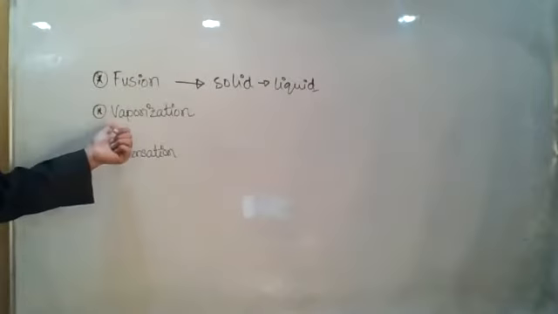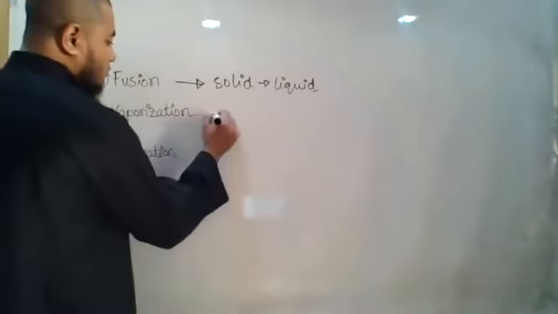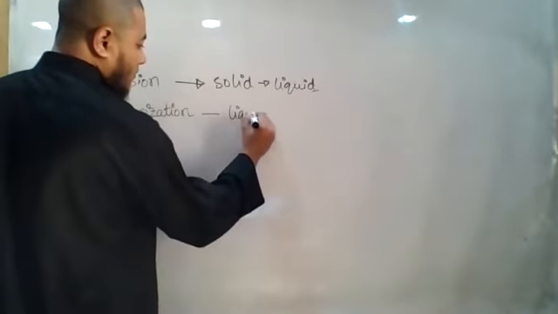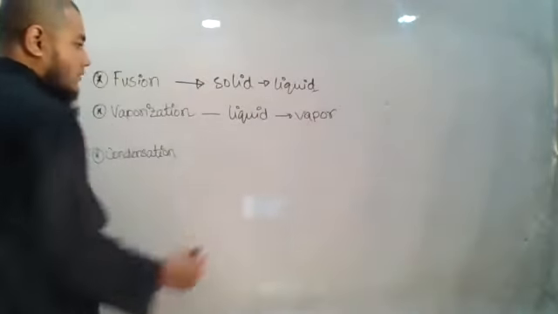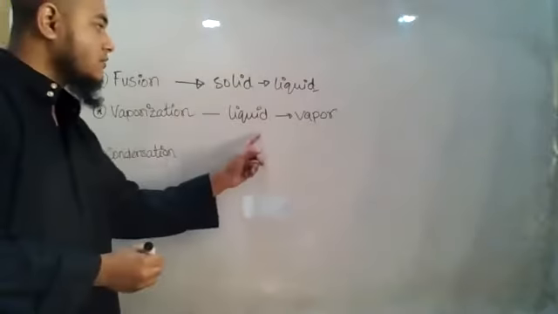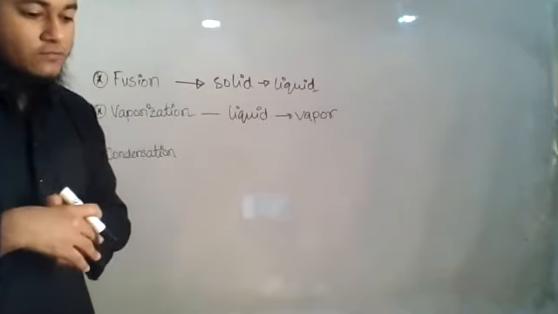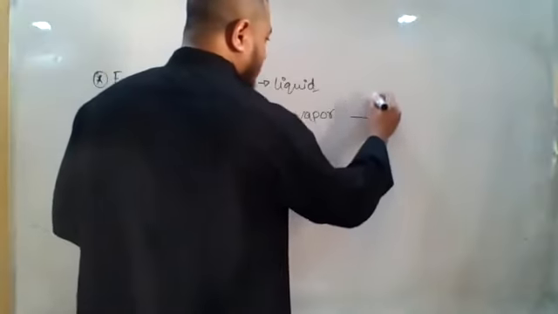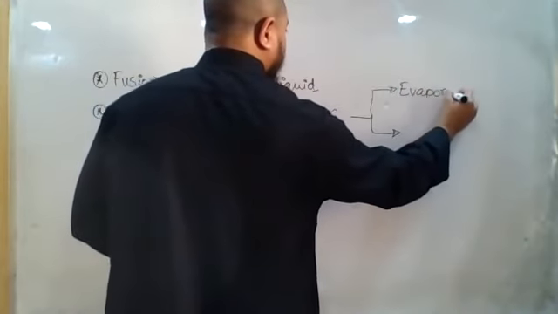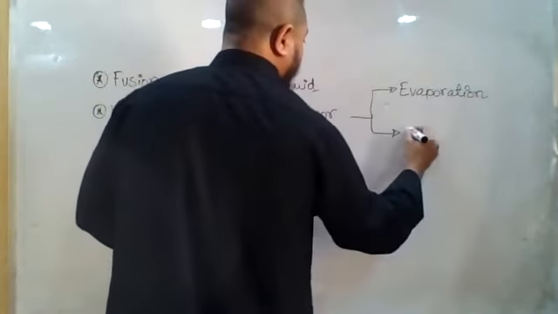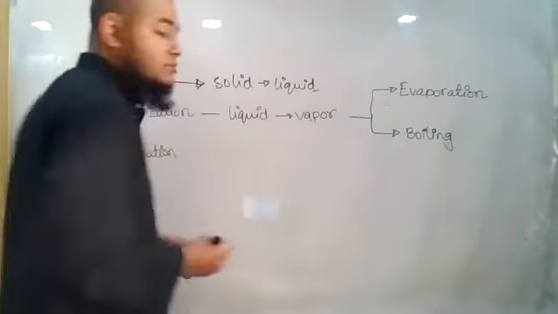Okay, then let us take a look at vaporization. Vaporization means from liquid to vapor. Okay, if you convert this liquid to vapor, then this is called vaporization. Now this vaporization is actually of two types. The two types are: one is known as evaporation, another one is called boiling. Now we will try to know the difference between them.